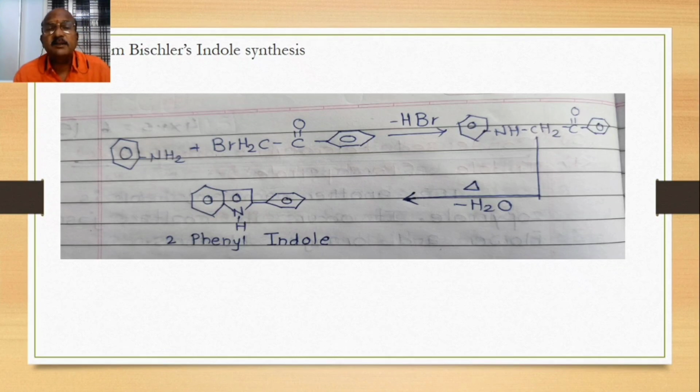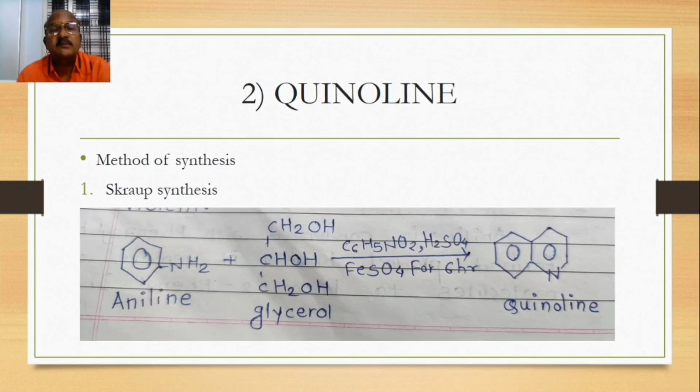This will be condensed with the phenyl bromide compound. Hydrogen bromide is removed and the product formed is 2-phenyl indole. This is called the Bischler indole synthesis.